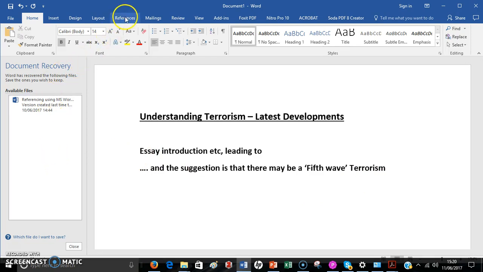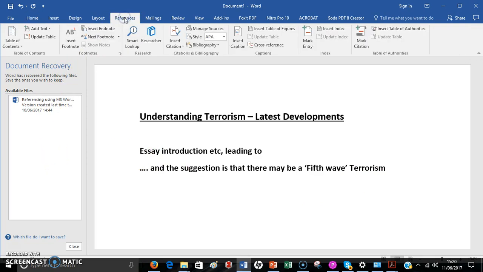If we click on the references tab at the top, you'll see that these emerge. Now at the moment you haven't actually got that Gallagher reference saved anywhere, so you're going to need to go to this one here, which is manage sources. One thing, the style you choose, you can use various ones. I've already got the APA style here, which is the American Psychological Association. It's a form of Harvard. It's very close to Cite Them Right.